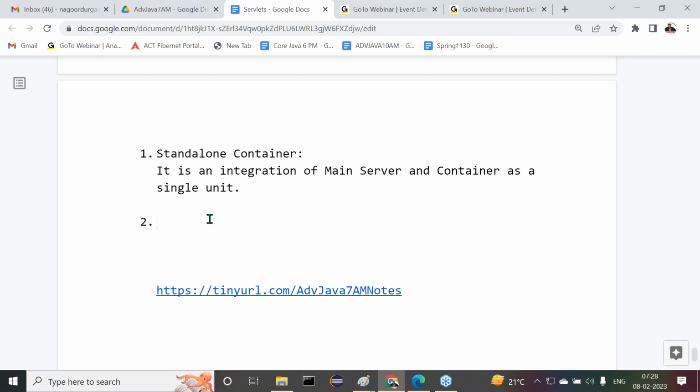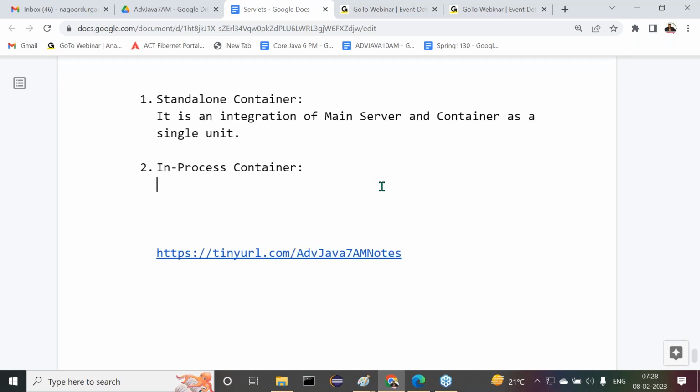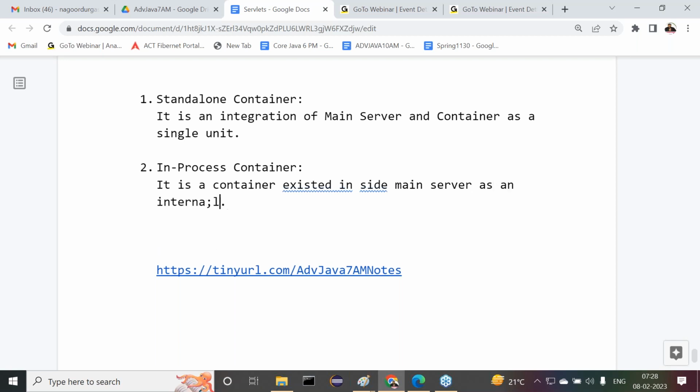Next one is in process container. The name itself gives clarity. It is a container that exists inside the main server, physically, as an internal process of the main server.